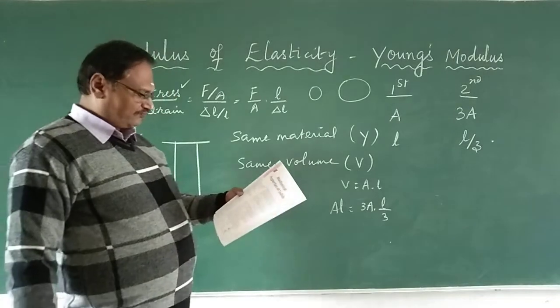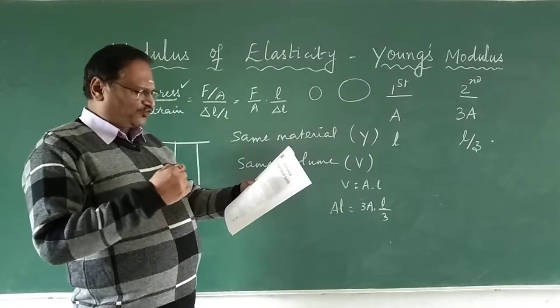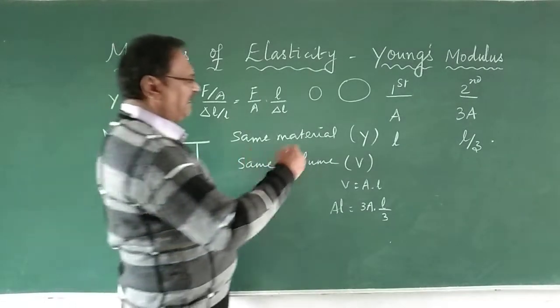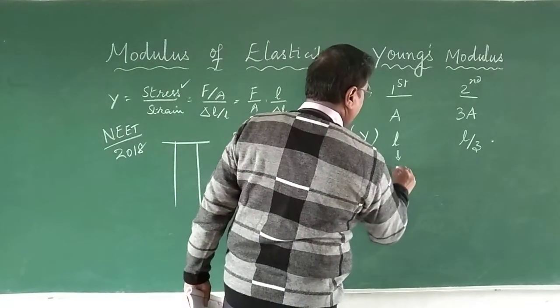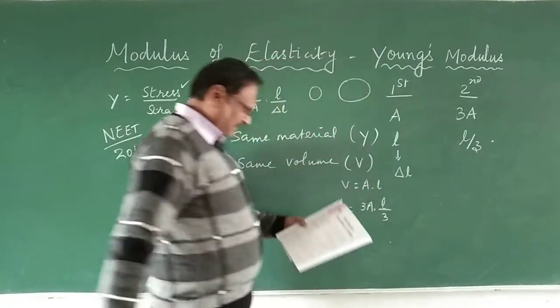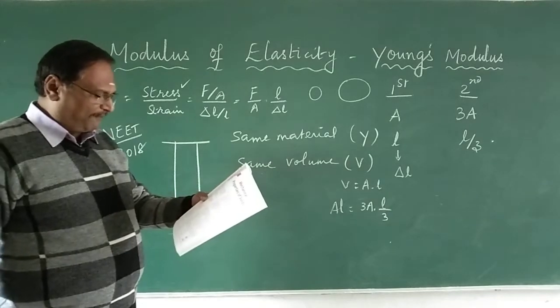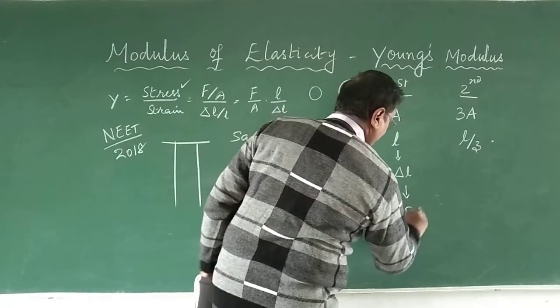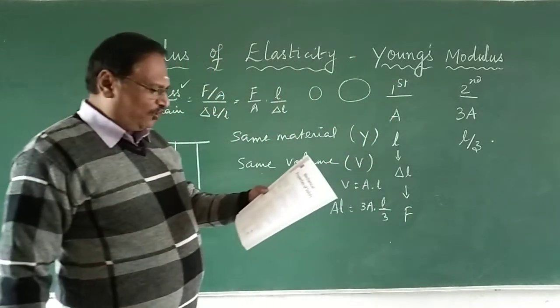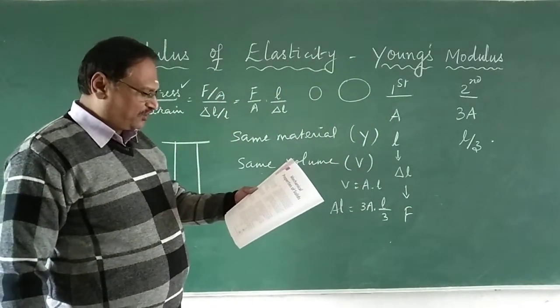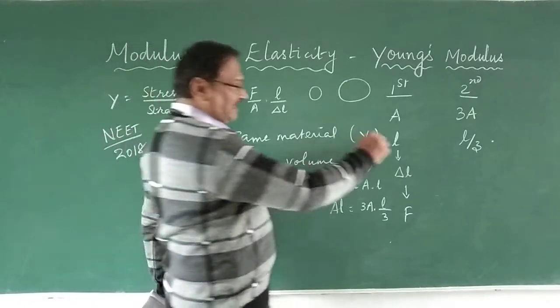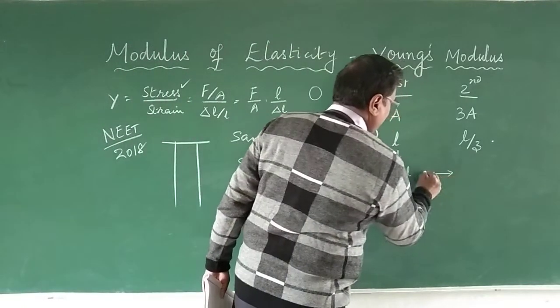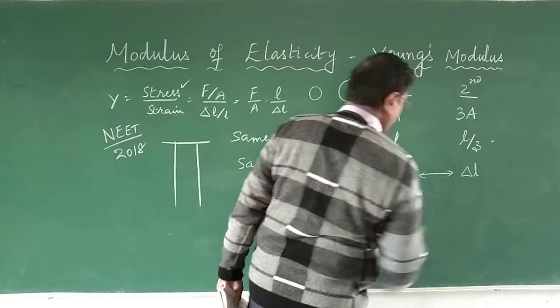If the length of the first wire is increased by delta L on applying a force F, how much force is needed to stretch the second wire by the same amount? See, again delta L is going to be same.